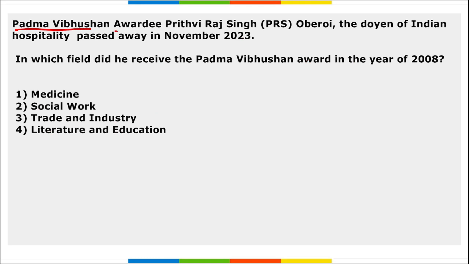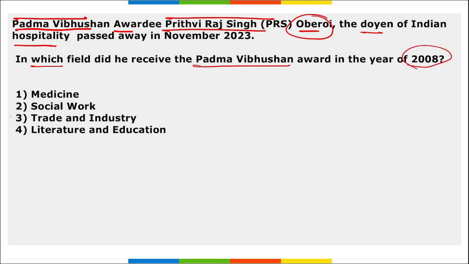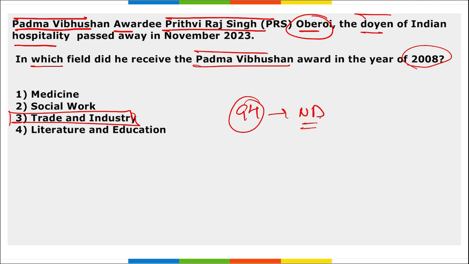Next, Padma Vibhushan awardee Prithvi Raj Singh Oberoi, the doyen of Indian hospitality, recently passed away. Question asked here is, in which field did he receive the Padma Vibhushan award in 2008? So, in the field of trade and industry, he received this Padma Vibhushan award in 2008. PRS, that is Prithvi Raj Singh Oberoi. Correct? And he is the chairman of Oberoi Group. He passed away at the age of 94 in New Delhi. And he is famously known as the doyen of Indian hospitality.